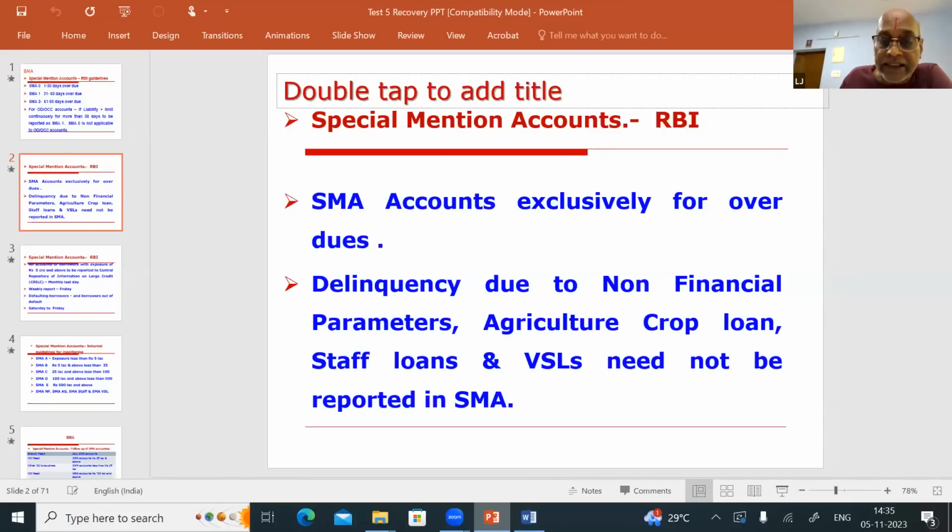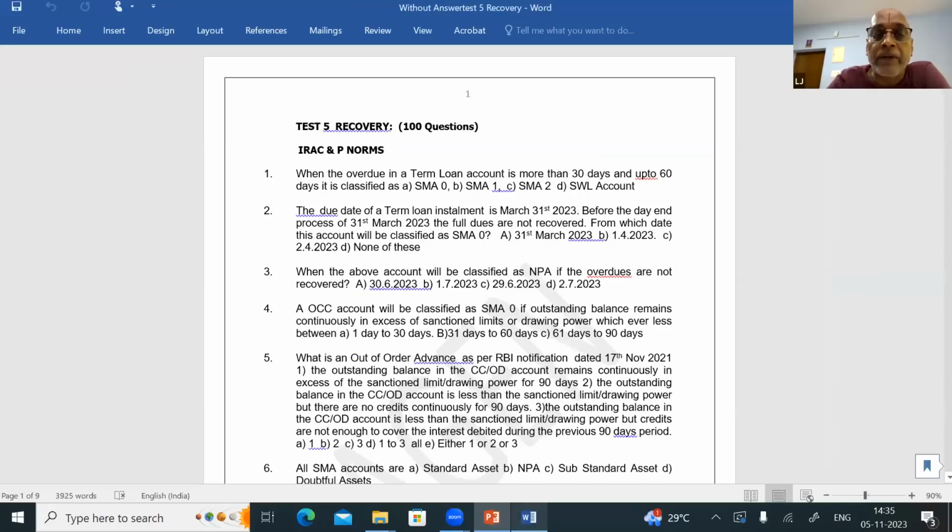So the first question, now you'll be able to answer. When the overdue in a term loan account is more than 30 days and up to 60 days, it is classified as SMA 1. So question number 1, answer is B.